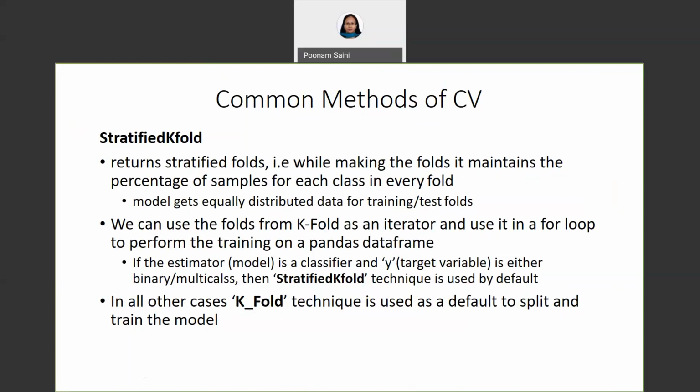Now we can use the folds from k-fold as an iterator and use it in a for loop to perform the training on a pandas data frame. So if the estimator you have is a classifier, and the target variable y is either binary or multi-class, then the stratified k-fold technique is used by default. Whereas for all other cases, we use the k-fold technique to split and train the model.